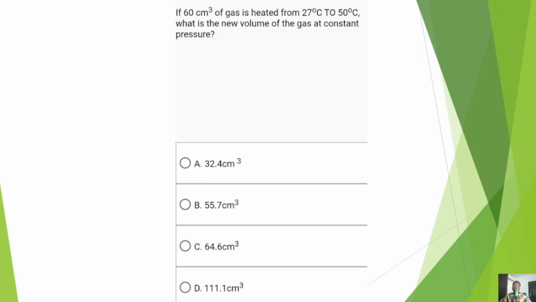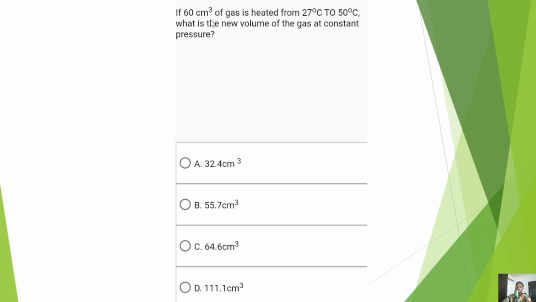Now, the next question we're going to consider is, if 60 cm cube of a gas is heated from 27 degrees Celsius to 50 degrees Celsius, what is the new volume of the gas at constant pressure? So we've already noticed constant pressure, which is trying to tell us that this particular question is going to be a Charles' law question because the pressure is constant. And then secondly, we are relating volume to different temperatures. So once volume and temperature are related at constant pressure, automatically you have that is Charles' law. So let's get to solve.